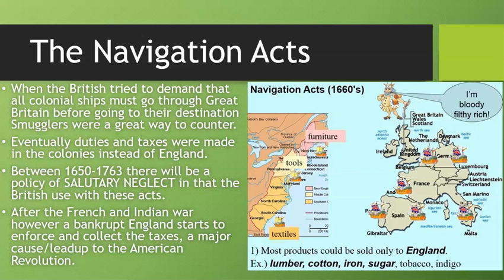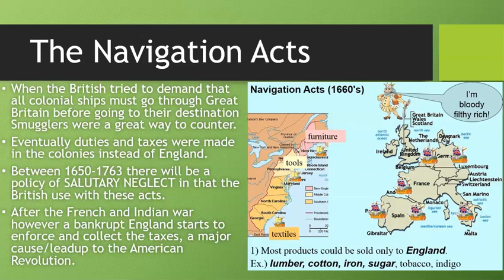John Hancock is going to fund the early years of the Revolution almost by himself because of how much money he made as a smuggler. He's one of the biggest smugglers in the entire city of Boston. Now, between 1650 and 1763, there will be a policy of salutary neglect. Now, look right here, right? Or you can't see me, but if you could see me, I'd have my hands up in the air.